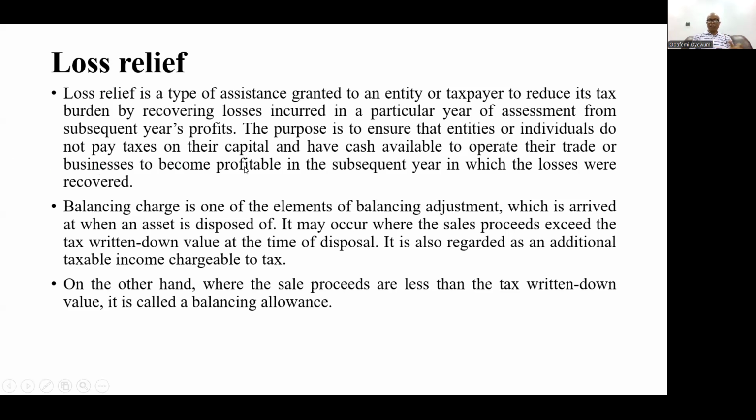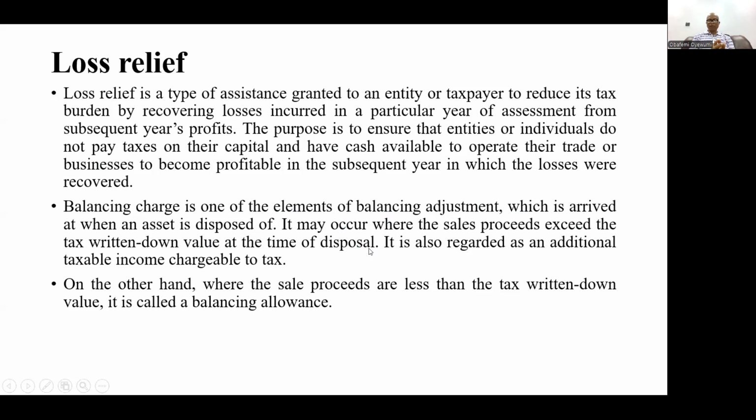Let's look at the other angle that we talked about in calculating assessable profit: balancing charge. Balancing charge is one of the elements of balancing adjustment, which is arrived at when an asset is disposed of. It may occur where the sales proceeds exceed the tax written down value at the time of disposal.